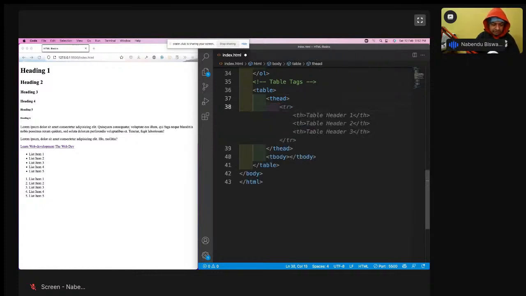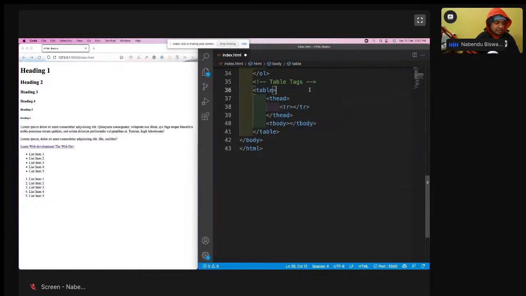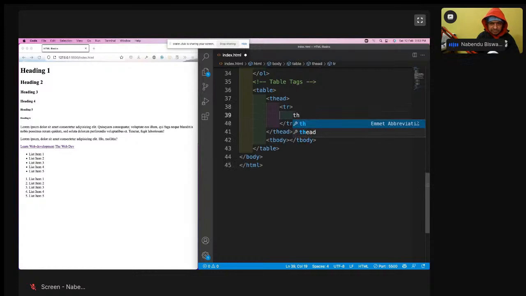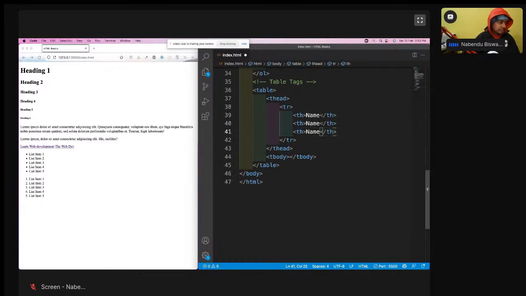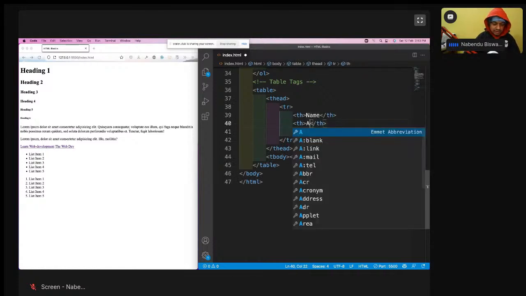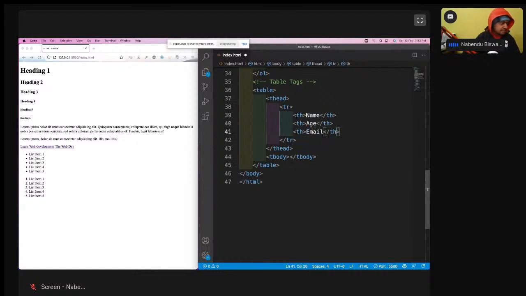In the table head we have tr, and tr means table row. After this tr, I have table heads which are like name, age, email, and in the table body I can have the data.